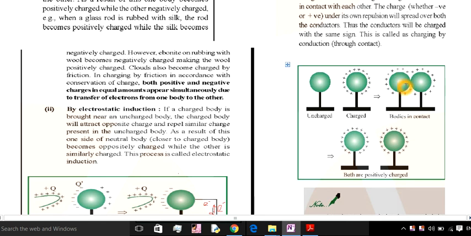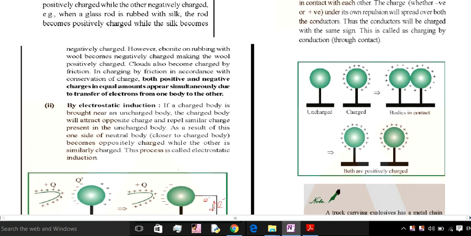Now when we separate these two bodies, the positive charge lies on the surface of the first body, and similar positive charge also lies on the second body. After separation, both bodies contain positive charge. It can also be an electron here. We have shown it just as positively charged.